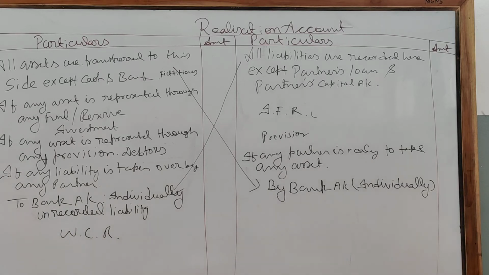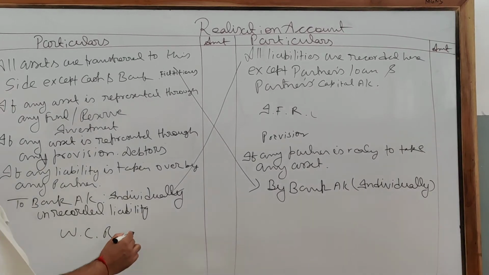So if the balance of workman compensation reserve is given in your numerical and there is no liability, transfer the whole amount to the credit side of the partner's capital account. In some cases, the amount of the liability is less than the amount of workman compensation reserve. Clear?